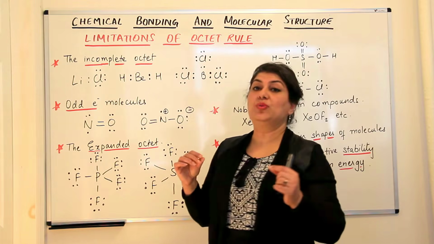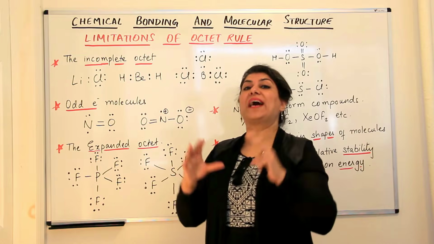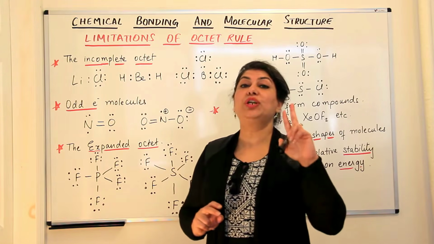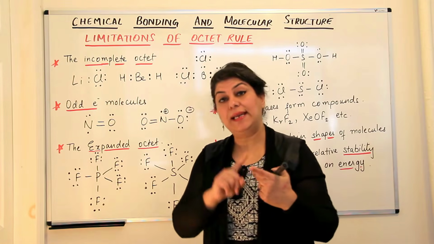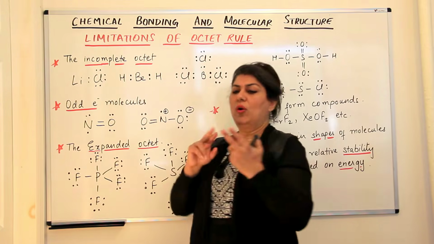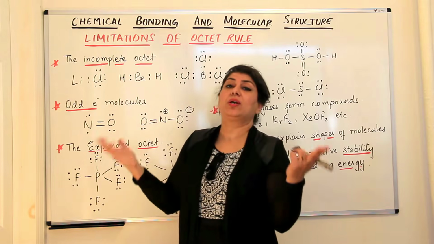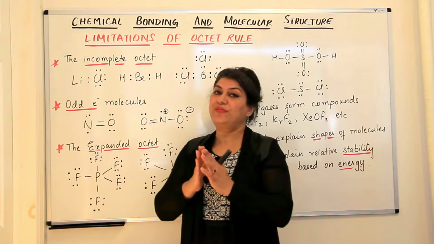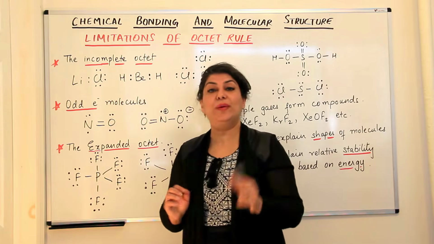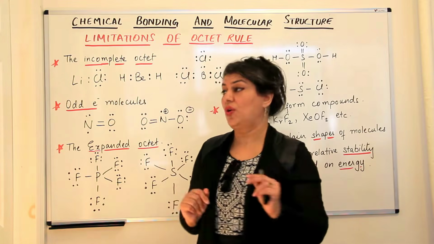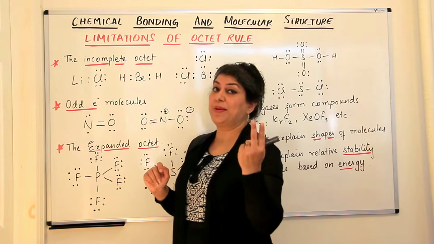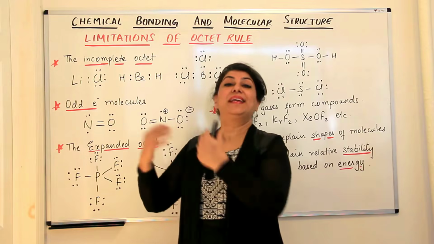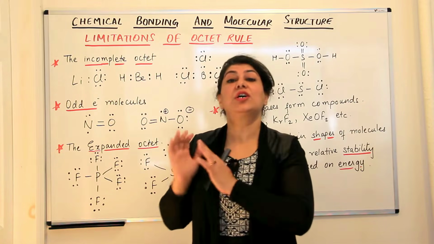As I explained to you, those elements which only have the first shell have a maximum capacity of only 2 electrons. So hydrogen and helium would always have, helium does not combine because it already has its outermost shell complete. The first shell has a maximum capacity of 2 electrons, so helium has completed its duplet, we call it, since it has a capacity of only 2 electrons. But hydrogen can share, or it can gain an electron to get its duplet.